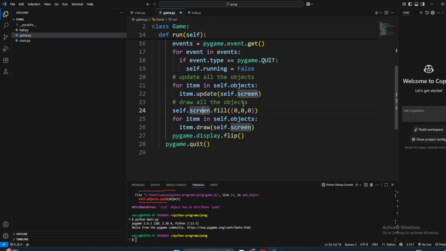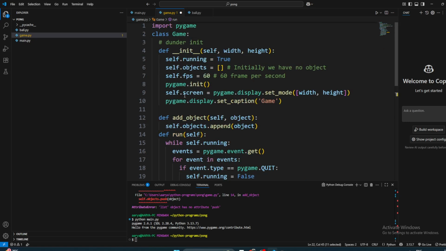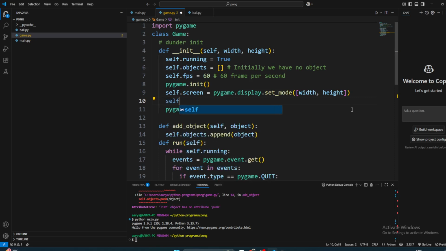Update. Okay, but we also need to pass the time elapsed. So how do we calculate time elapsed? We need to calculate the time elapsed. So what we basically do is we need to have our clock. Did we make the clock here? No, we do not. So in the init phase, we need to have self.clock. We need to have a clock initializing.